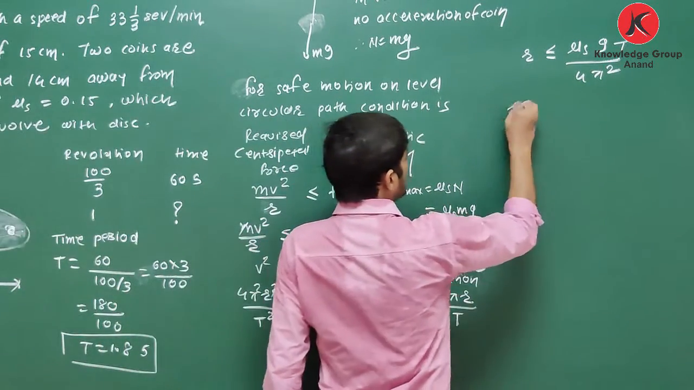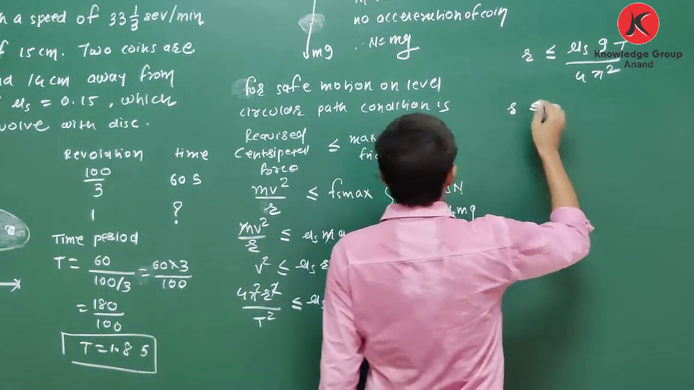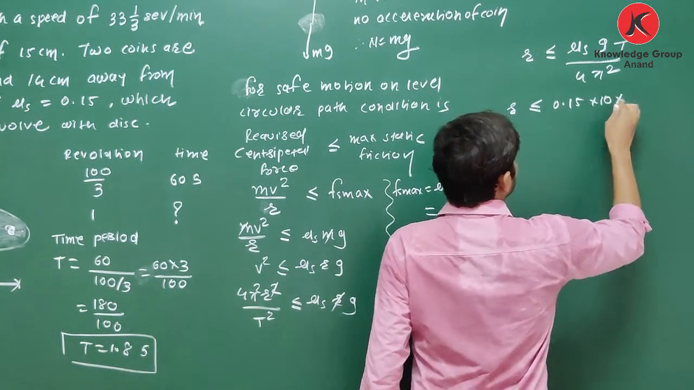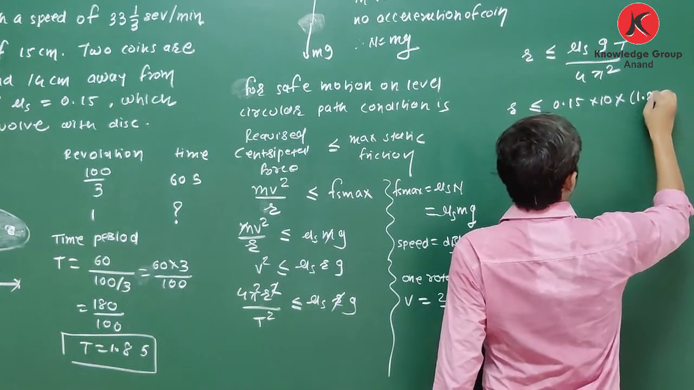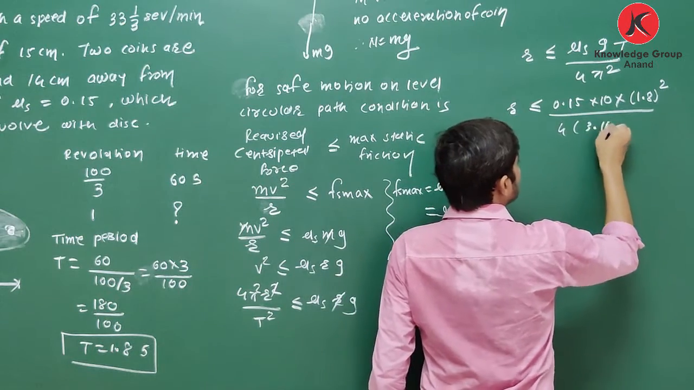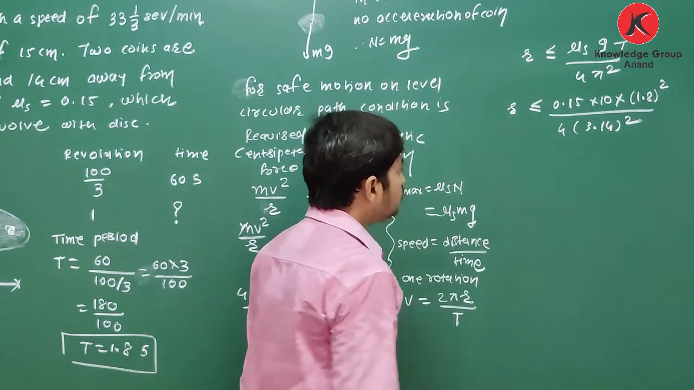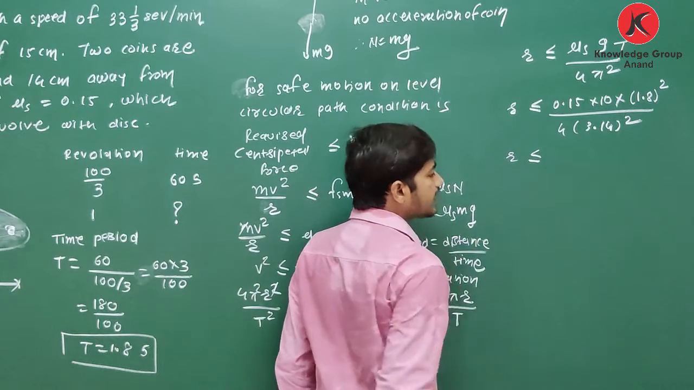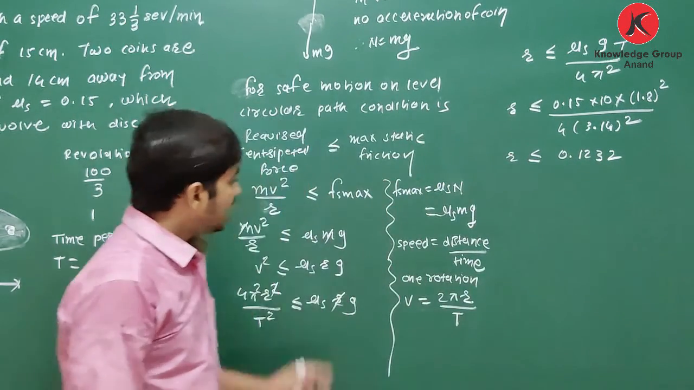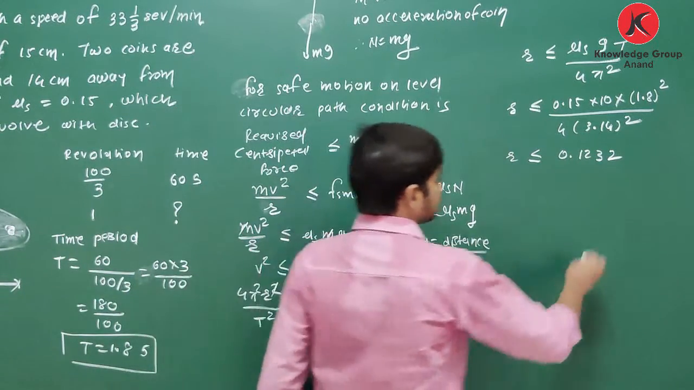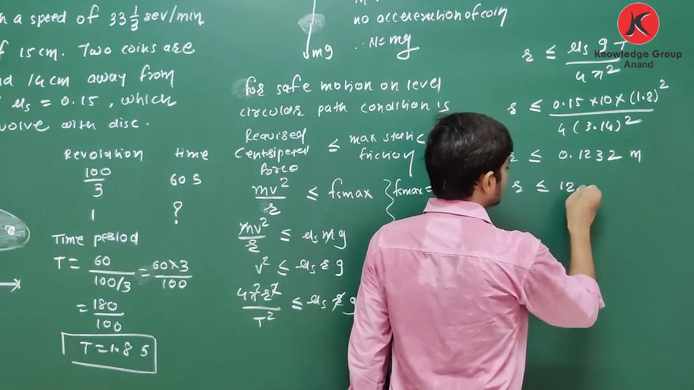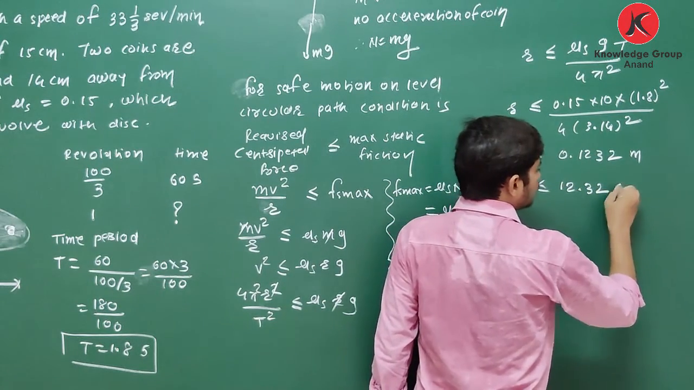So yes, r is less than or equal to mu s g T square upon 4 pi square. What is the value of mu s? It is 0.15. What is the value of g? It is 10. T is 1.8 whole square, divided by 4 pi, 3.14 whole square. If you calculate this, you will get your answer. R is less than or equal to 0.1232. As we have converted every data in SI unit, its unit is meter. How to convert in centimeter? R is less than or equal to 12.32 centimeters.